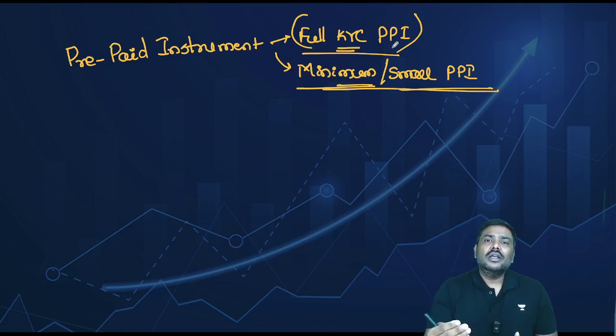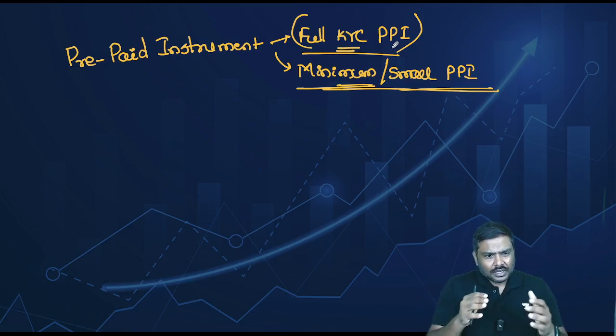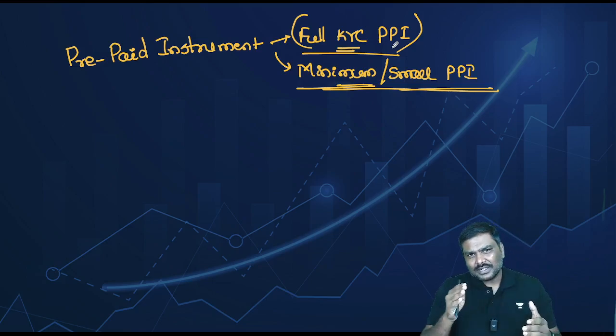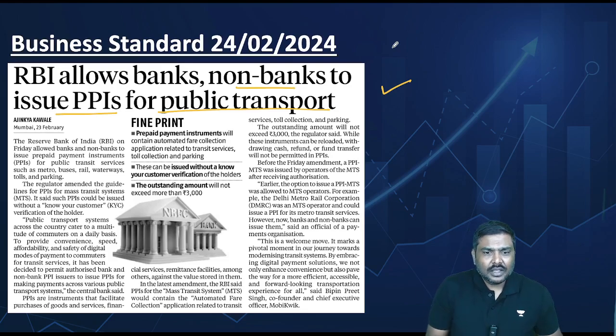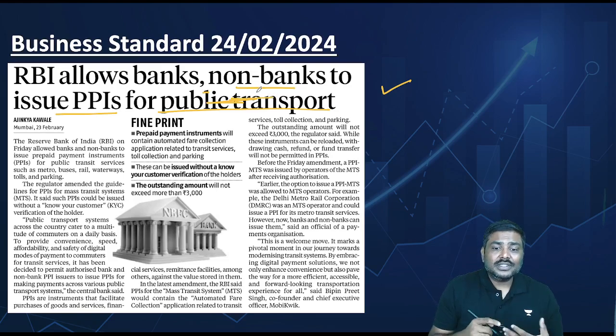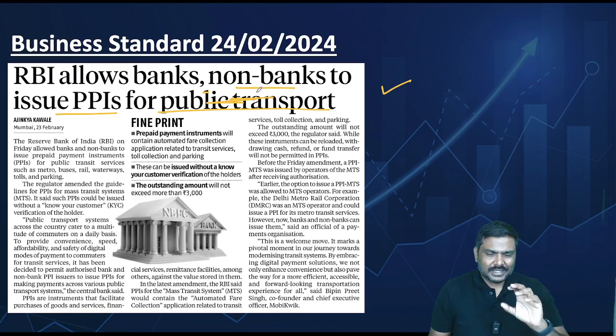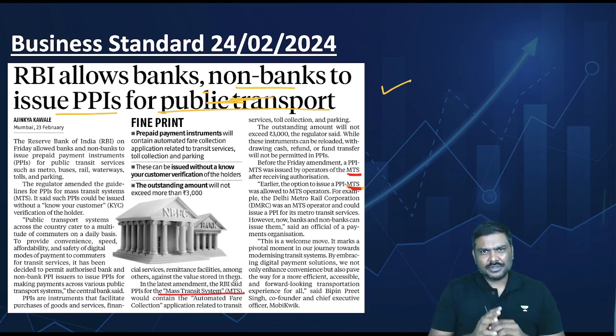Now this is the point. What is the use of it? Why has RBI extended it to be issued by banks as well as non-banks? Specifically, please understand, for public transport. There are certain operators in the economy referred to as MTS, mass transit systems. What do you mean by mass transit systems?